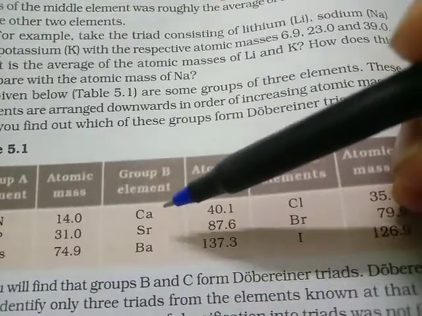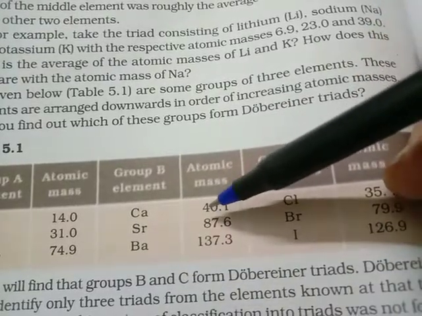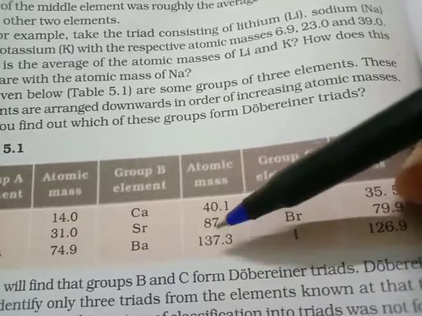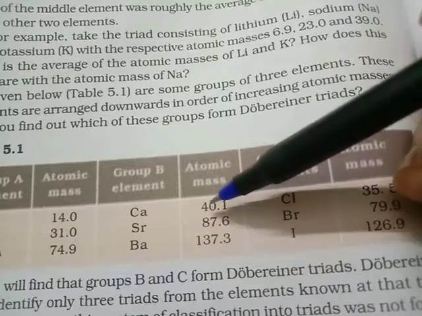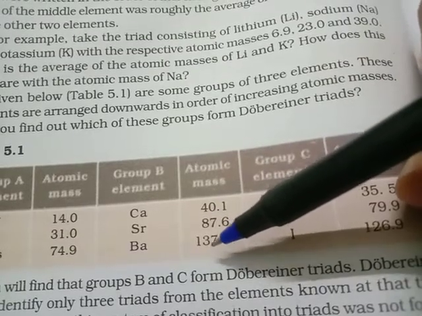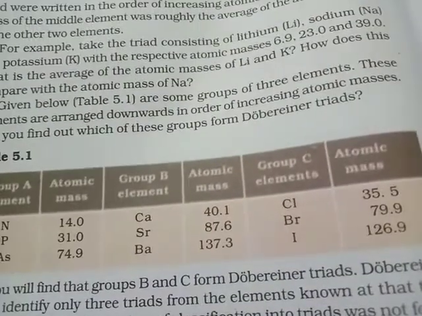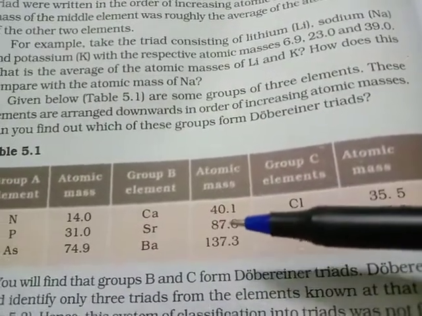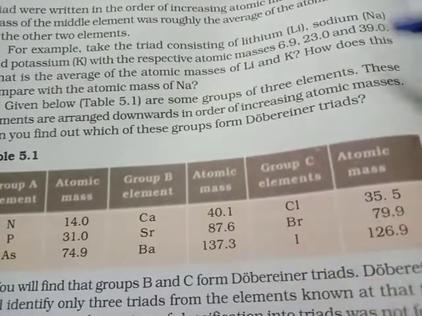But in the case of group B elements, calcium, strontium, barium, if we add 40.1 and 137.3 and divide by 2, we will get approximately how much? 137 plus 40 is 177. 177 divided by 2 is approximately 88 or 88.5, which is very close to 87.6. That means this will form a Dobereiner's triad.